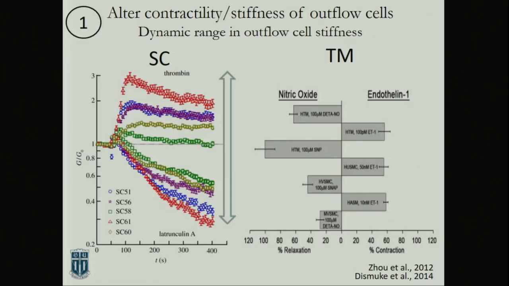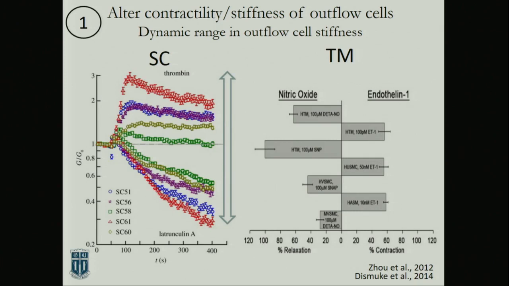So this was work that was done with Enhua Zhao and Darren Cheng, who I think is in the audience, at Harvard, looking at the contractility of Schlemm's canal cells, and we also looked at TM cells. And what you can see, in the presence of something that's going to contract the cells or relax the cells, is this dynamic range. It's just crazy the range that these things can stand. And given the impact of IOP on that tissue, you see these giant vacuoles being formed. You can imagine that it's not unreasonable to have that.